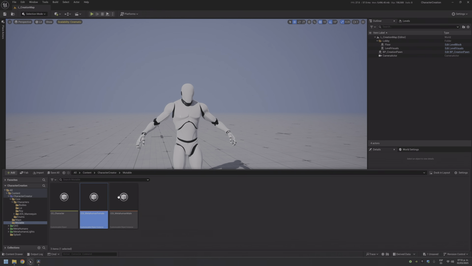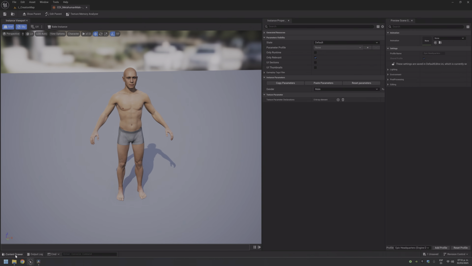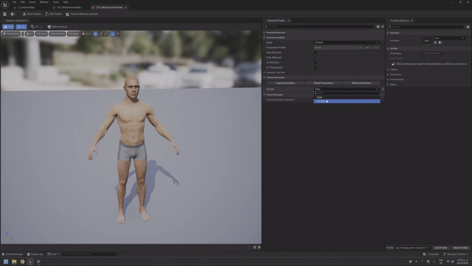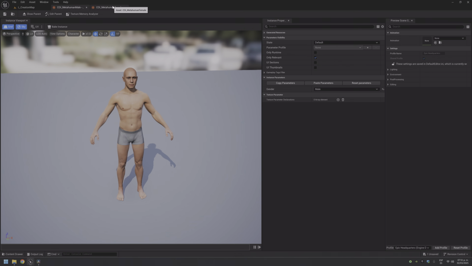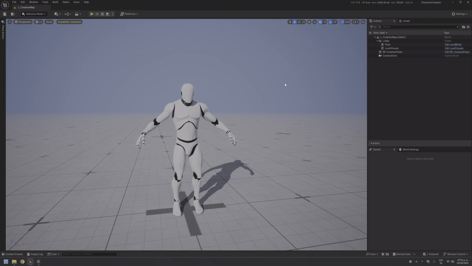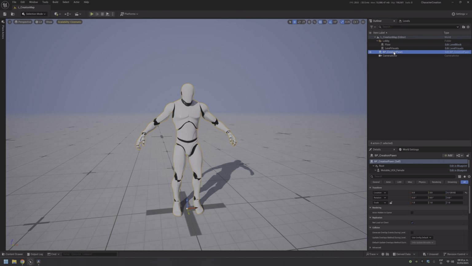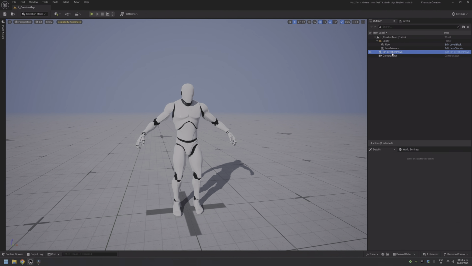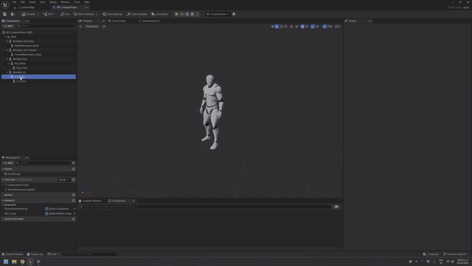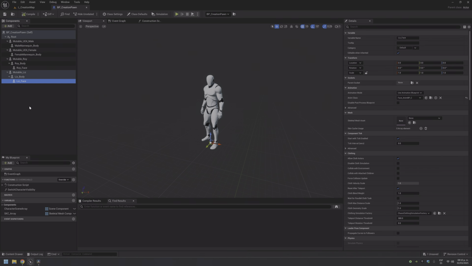So we need to create two, one for each character that we're going to use. We have the male one and we have the female one, but here this is the female, so we will change this to female. There, male and female. Okay, I need to finish this quick, because we are almost above the hour. We have two ways of populating this skeletal mesh with our information.